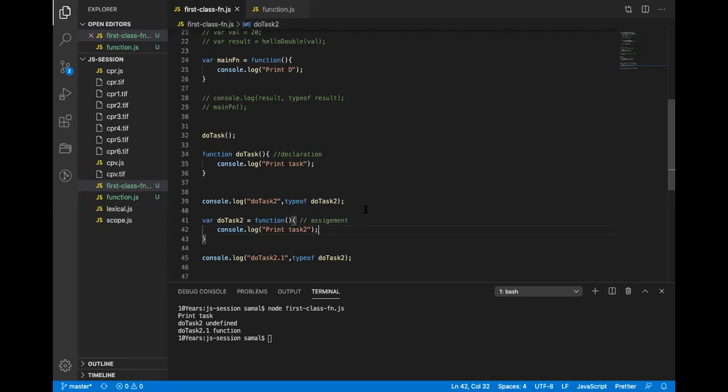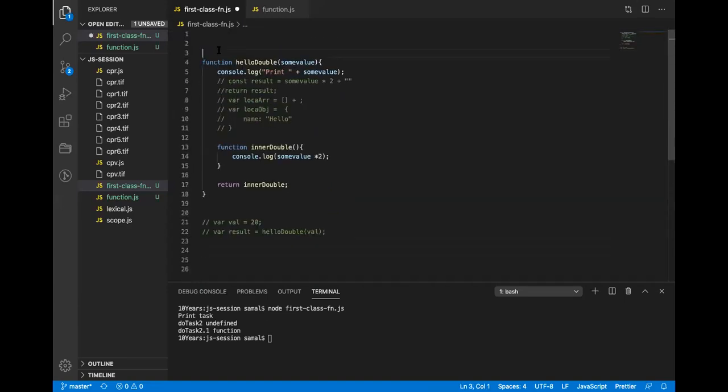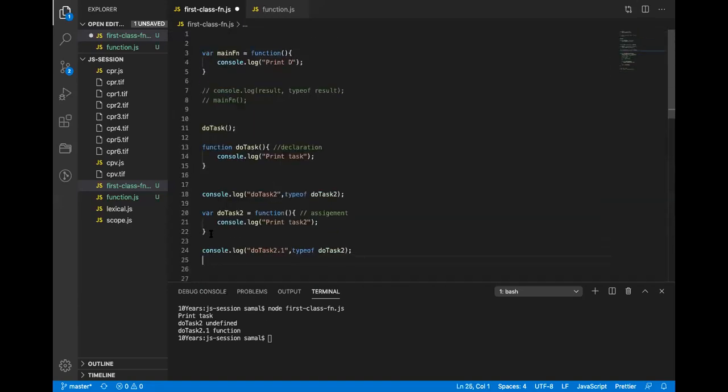Assignments are possible because a JavaScript function is a first-class citizen. That means it is able to assign itself to a variable. I hope this is clear. And because a function is a first-class citizen, it can also return another function from its execution. So if I go back to this code again, I'll just copy this and paste it here.